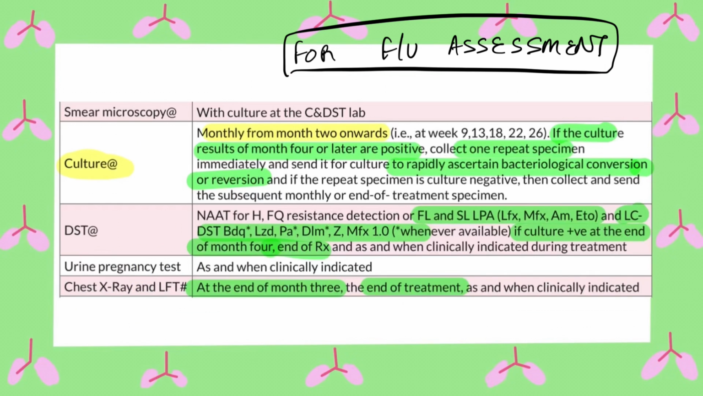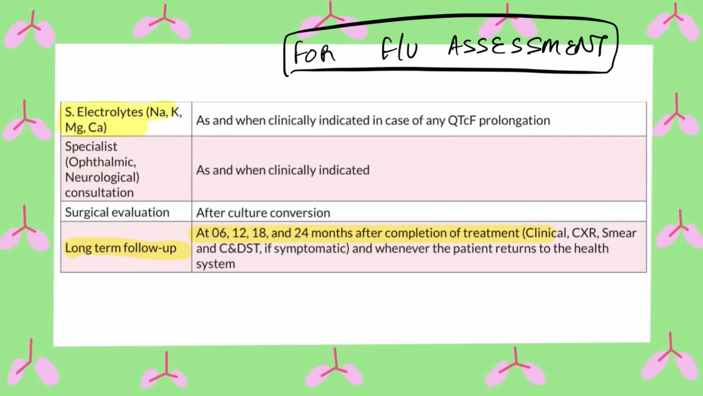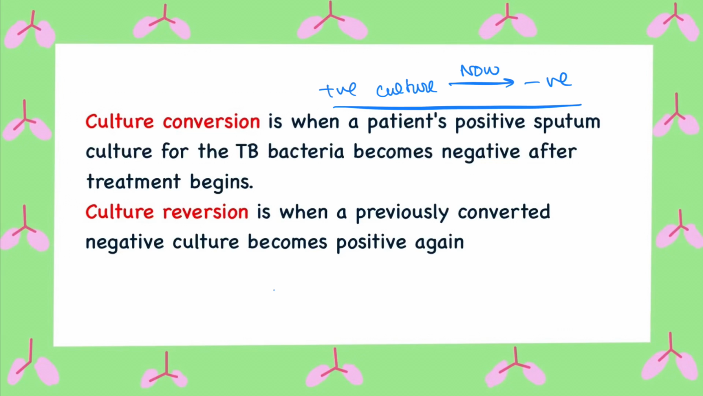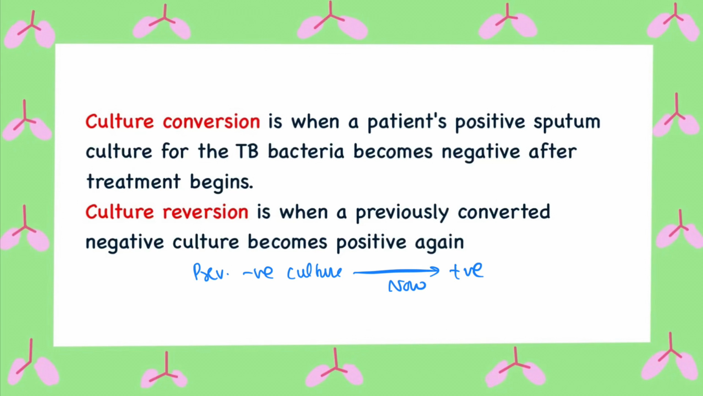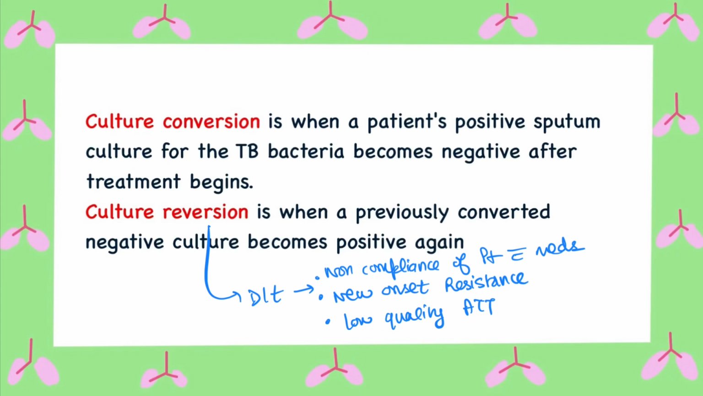Culture is to be sent monthly starting from the end of the second month, and chest x-ray at the end of the third month and then at the end of treatment. Long-term follow-up needs to be 6 monthly till 24 months or 2 years after completed treatment. This is to look for relapse. Culture conversion means a positive culture becoming negative after treatment, and reversion is a culture that was previously negative but has now turned positive. This can happen at any point of time if resistance develops and thus needs a close eye.